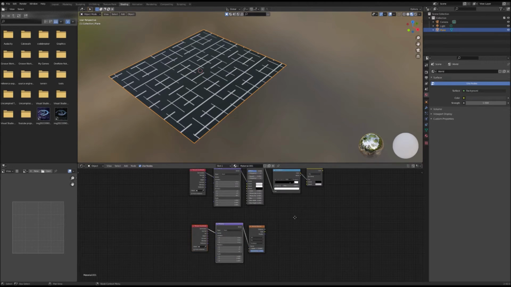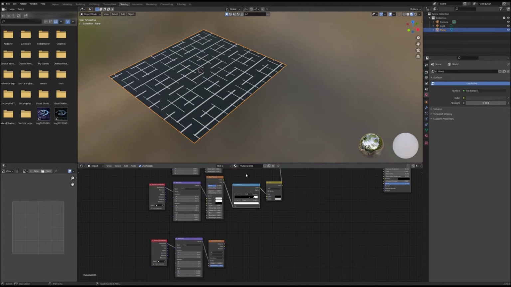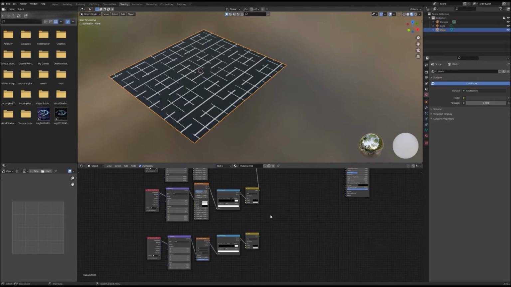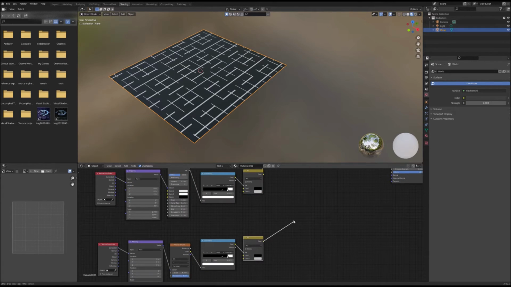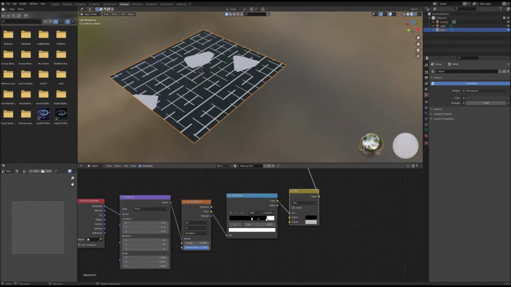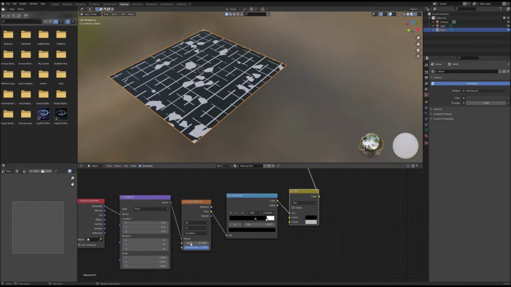Control T for Node Wrangler. Duplicate your color ramp and Mix RGB. Output the Voronoi texture to the third color ramp. Then output the third Mix RGB to the darkest portion of your second Mix RGB node. In my case, it's color 1. Then you are going to adjust your Voronoi texture to your liking.